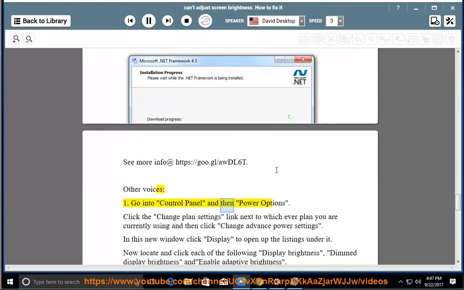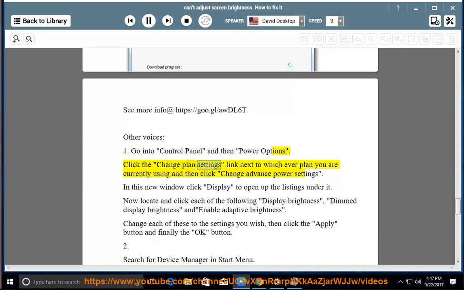Go into Control Panel and then Power Options. Click the Change Plan Settings link next to whichever plan you are currently using and then click Change Advanced Power Settings. In this new window, click Display to open up the listings under it. Now locate and click each of the following: Display Brightness, Dim Display Brightness and Enable Adaptive Brightness. Change each of these to the settings you wish, then click the Apply button and finally the OK button.